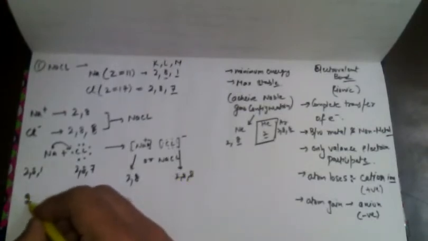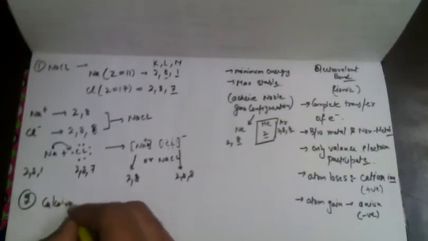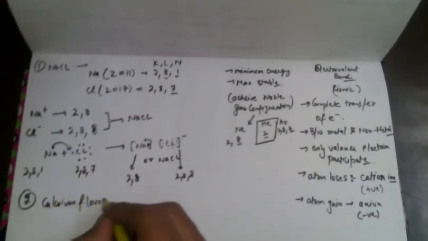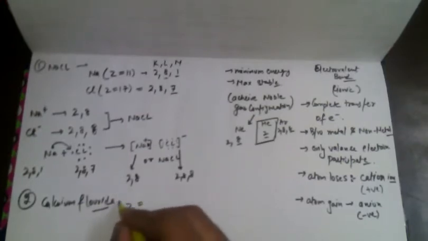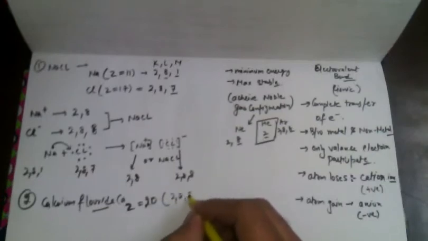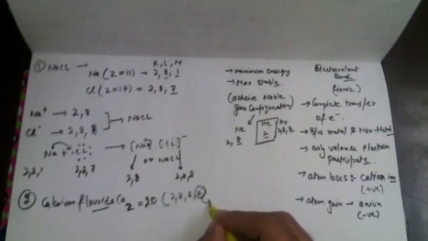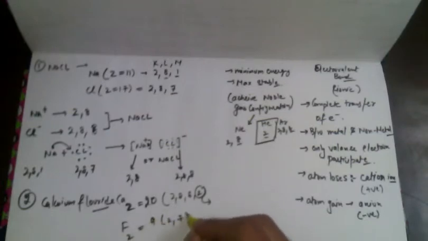Next, another example, we are having the formation of calcium fluoride. So similarly, calcium is having the atomic number 20. So it has 2, 8, 8, 2. So it has two outermost electrons. Fluorine is having the atomic number of 9. So 2, 7. So it has 7 electrons.